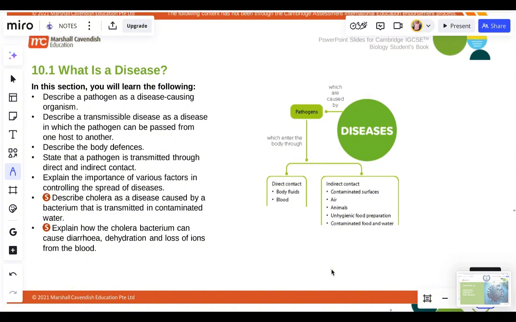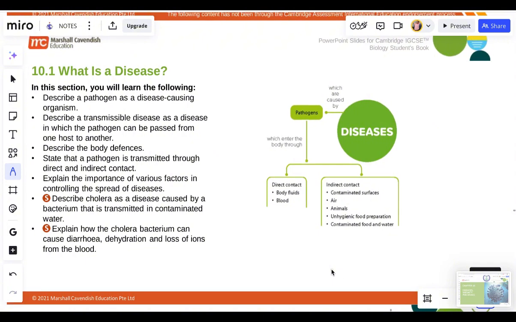We say diseases are caused by pathogens, which enter the body through direct contact, and direct contact includes the body fluids and the blood. Diseases also enter the body through indirect contact. These indirect contacts are, one, contaminated surfaces, and another way is through the air and through animals. You know, we eat animals, animal fur, and so on and so forth.